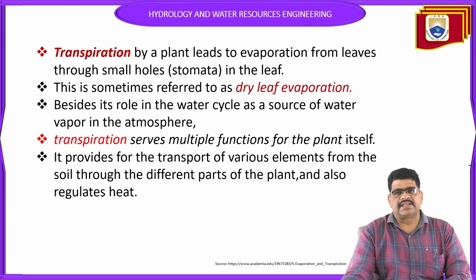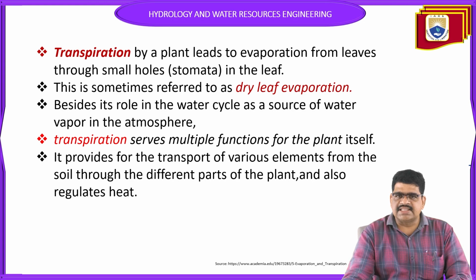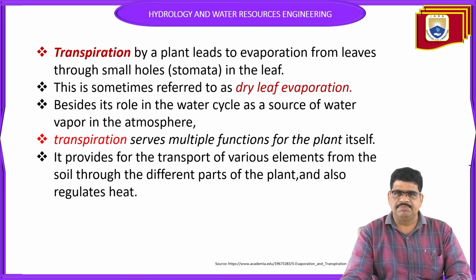Next, in transpiration, the evaporation from the leaves occurs through the small holes inside the leaves, which in technical terms we call stomata. Inside, a small amount of water can be stagnated, and this is sometimes referred to as dry leaf evaporation. Besides this, it is part of the water cycle as a source of water vapor in the atmosphere. That is one of the points of transpiration.